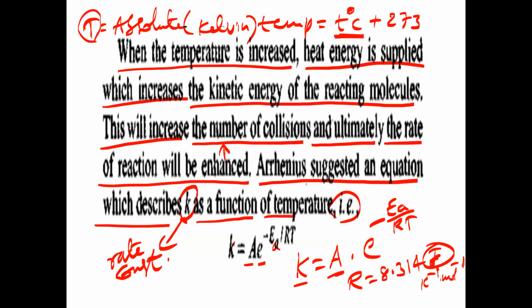Is that clear? So this equation is called what? The Arrhenius equation. It gives a relation between what and what? The K value and temperature. Did you understand the concept?